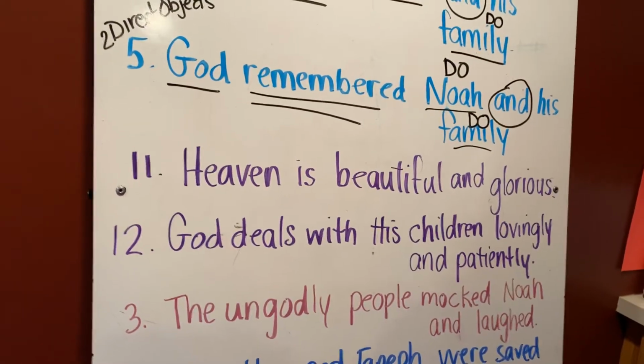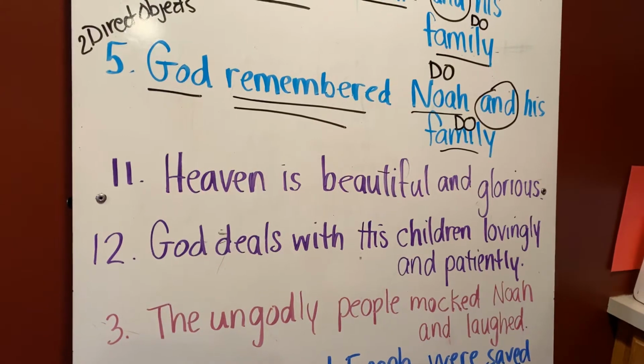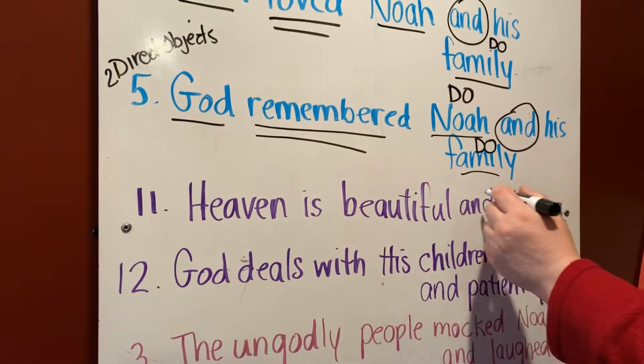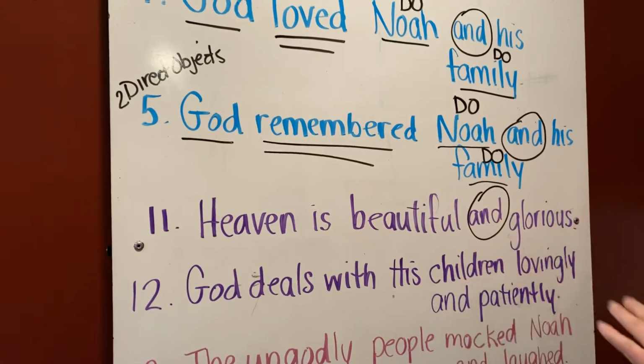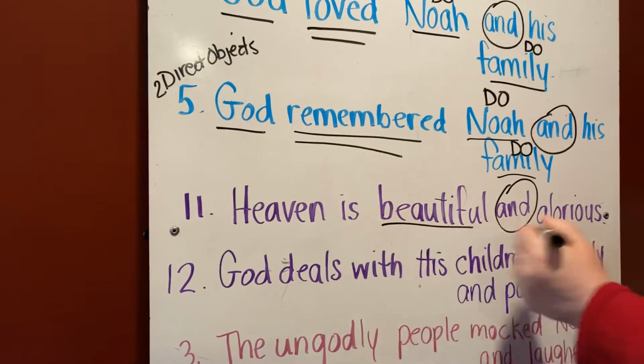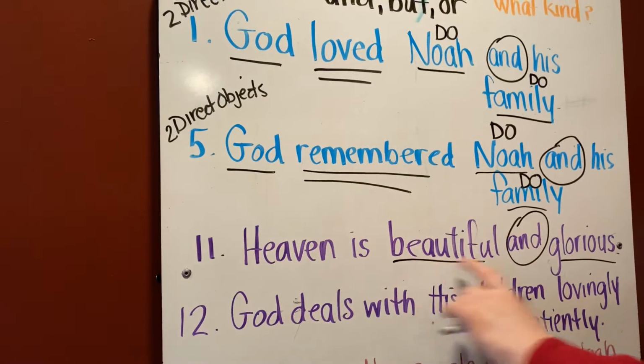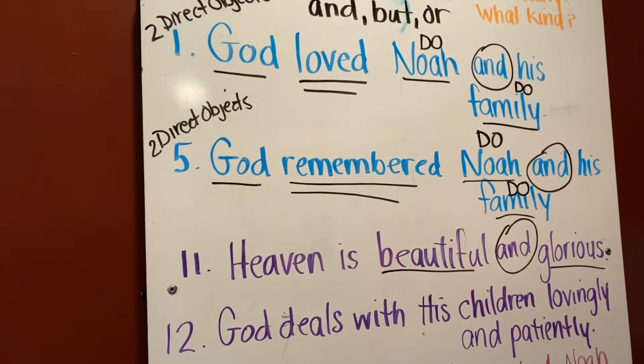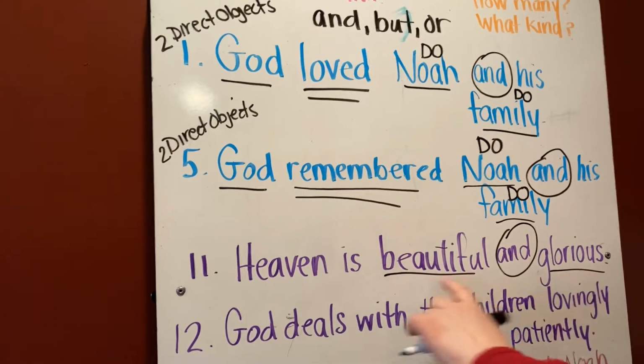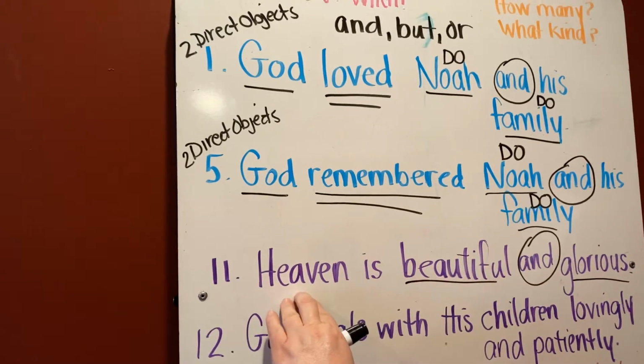Number 11 says, heaven is beautiful and glorious. Our conjunction here is and. What is it joining? Beautiful, glorious. What part of speech are beautiful and glorious? Well, beautiful and glorious are both describing heaven.